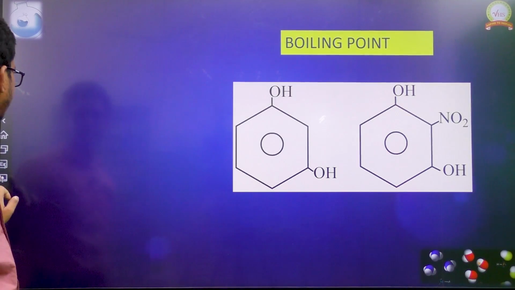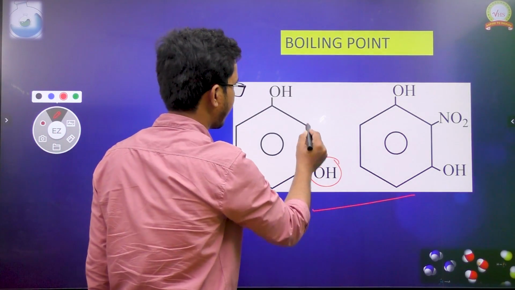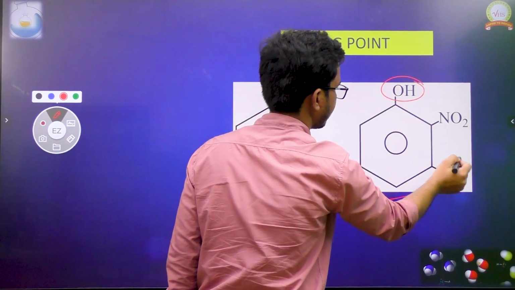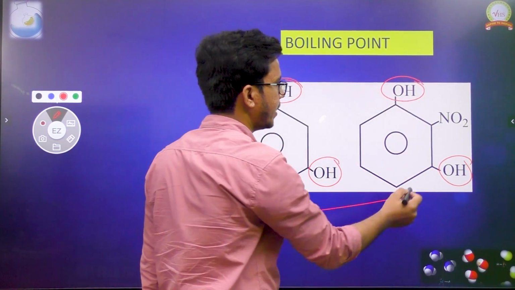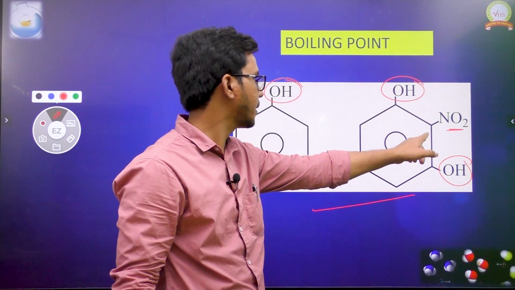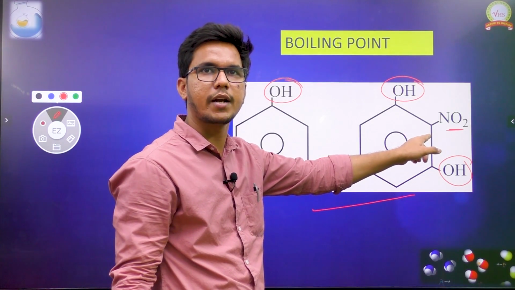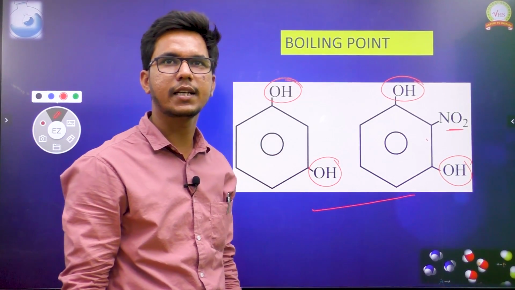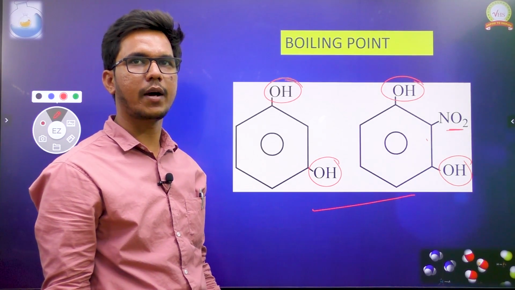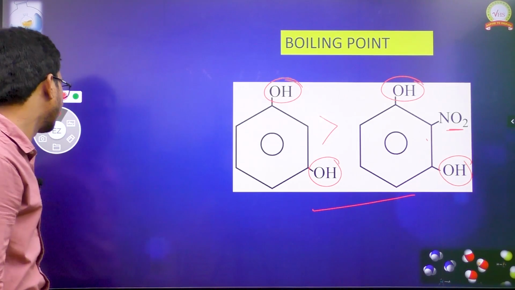Let us see these examples also. Now if we take these two, we have two hydroxy groups at the meta position, but in the middle we have a nitro group. Here we don't have any group. When we expect this one, we can expect more intramolecular hydrogen bonding. When we expect more intramolecular hydrogen bonding, it generally decreases both solubility and boiling point. That's what we can expect, more boiling point in the case of the first one than the second one.